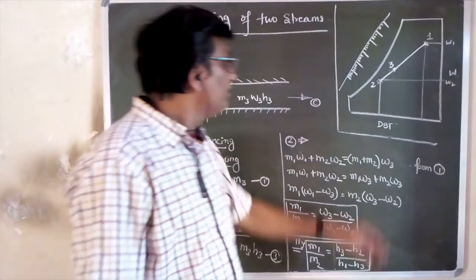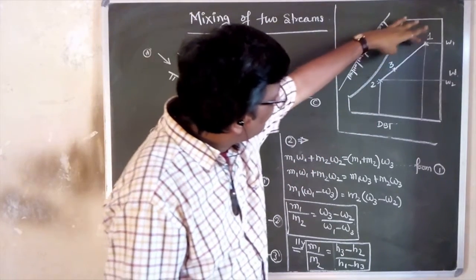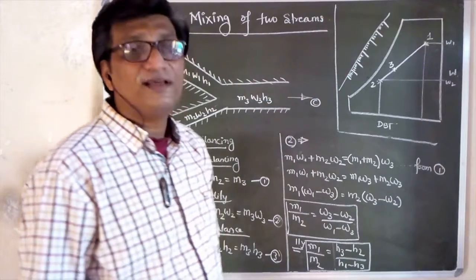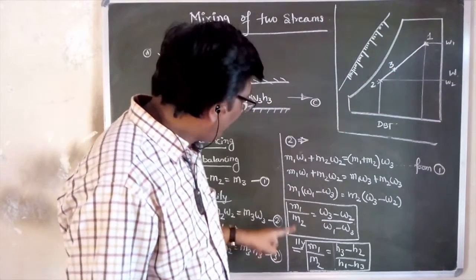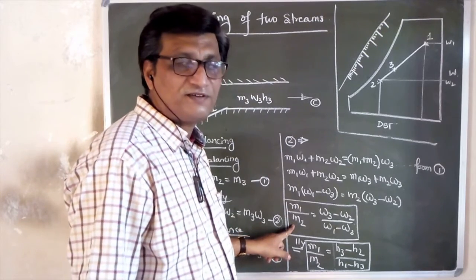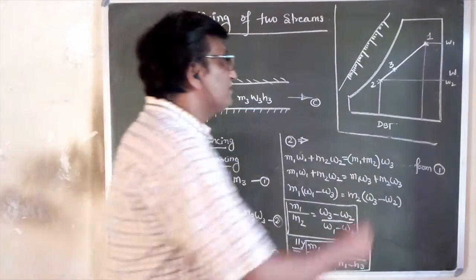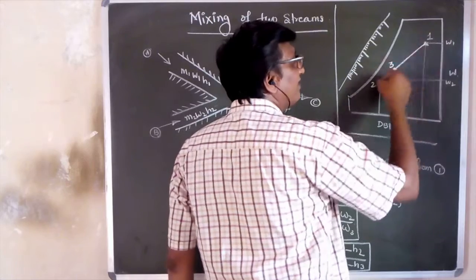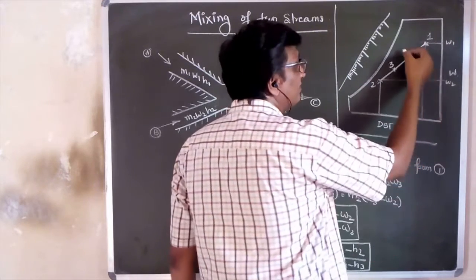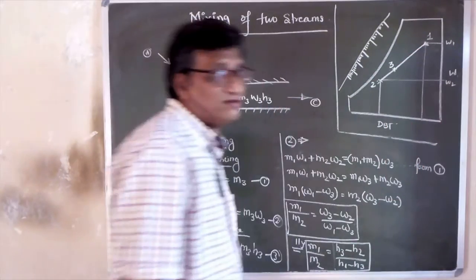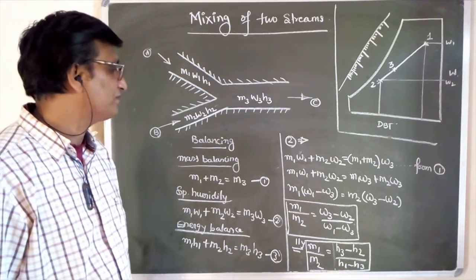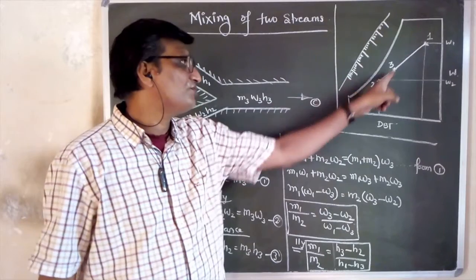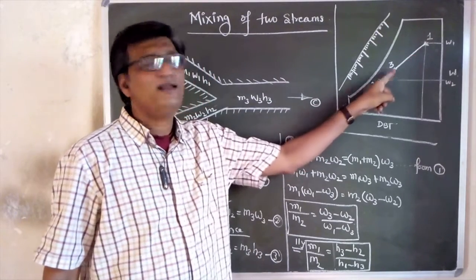The line 1 to 3 and 3 to 2 is cut in the ratio of M1 by M2. That means if this line 1 to 2 is 5 centimeters, then this is 3 centimeters and this is 2 centimeters. That is the M1 by M2 ratio. This line will be cut by the M1 and M2 ratio.